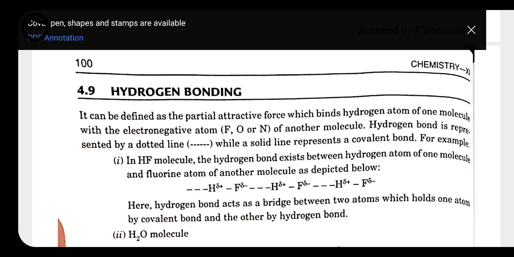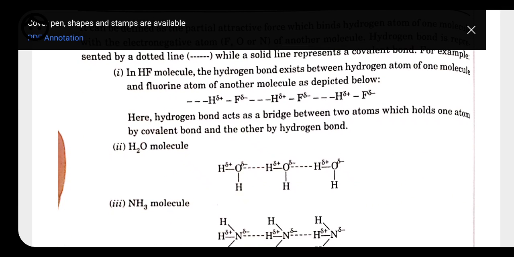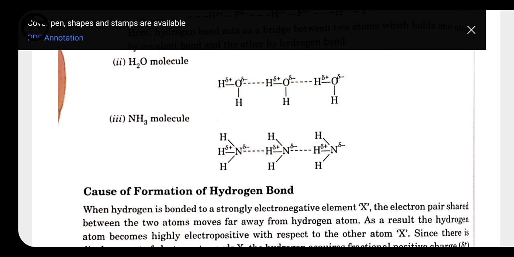This type of bond is formed only between hydrogen and fluorine, hydrogen and oxygen, and hydrogen and nitrogen, because they are highly electronegative. See, in the case of water, this is one water molecule, H2O, again we have H2O, and then a third molecule of H2O. They have attraction between the oxygen and the hydrogen of the other molecule. So this bond is called a hydrogen bond. Again, for ammonia, three molecules of ammonia are there. Nitrogen being highly electronegative, it has a tendency to pull or attract the hydrogen of another molecule also.